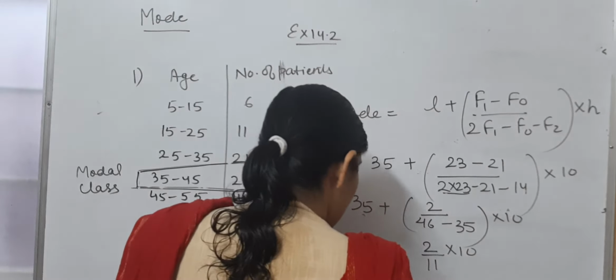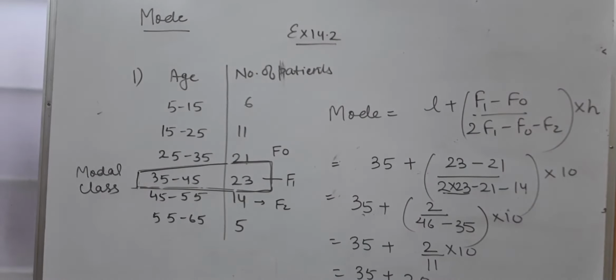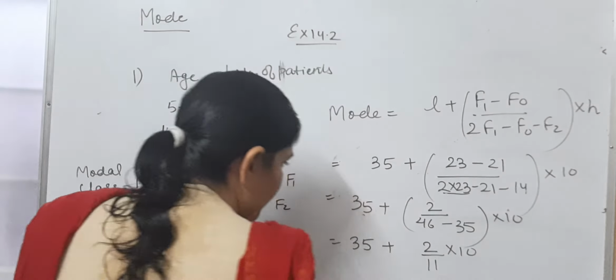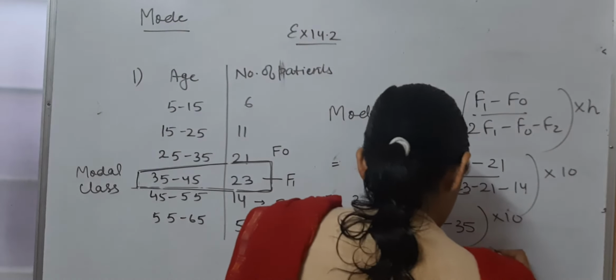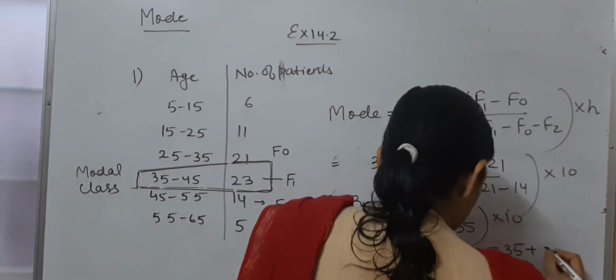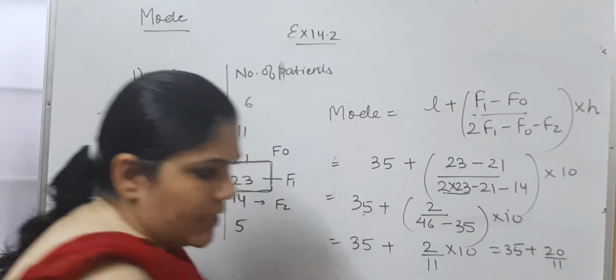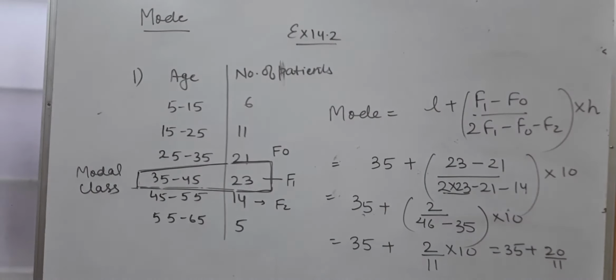First of all, what are we going to do? We will just solve 20 upon 11. I am writing here. So this is 35 plus 20 upon 11. Right? 20 upon 11 we will solve first. So 20 upon 11 is going to be what? It is going to be 1.8 approximate value.